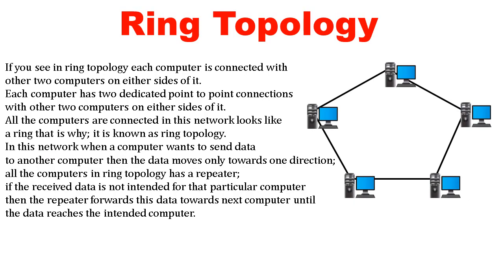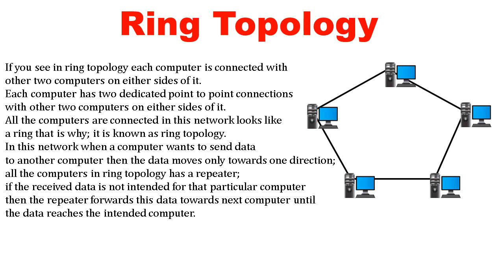What is ring topology? If you see in ring topology, each computer is connected with two other computers, one on either side of it. Each computer has two dedicated point-to-point connections with the two computers on either side. All the computers connected in this network look like a ring, that is why it is known as ring topology. In this network, when a computer wants to send data to another computer, the data moves only in one direction.